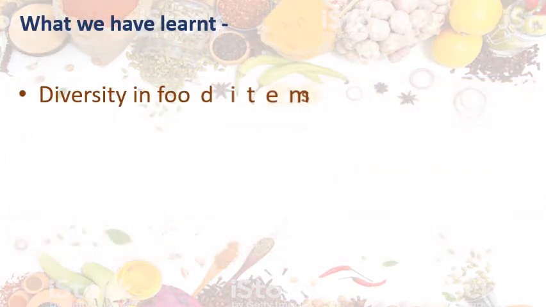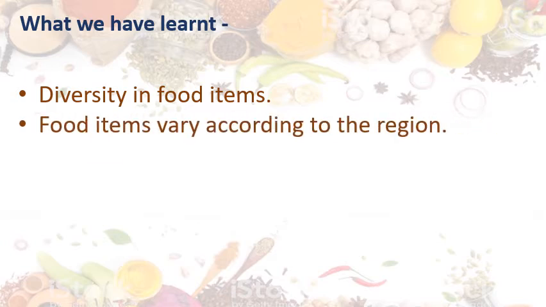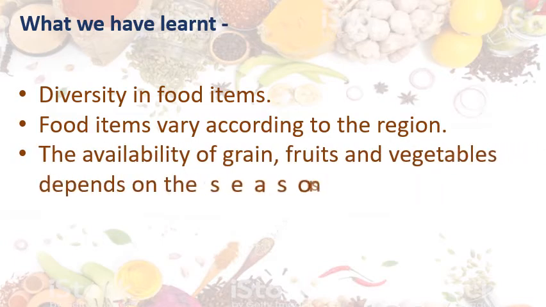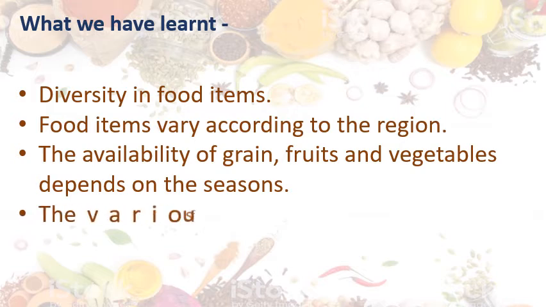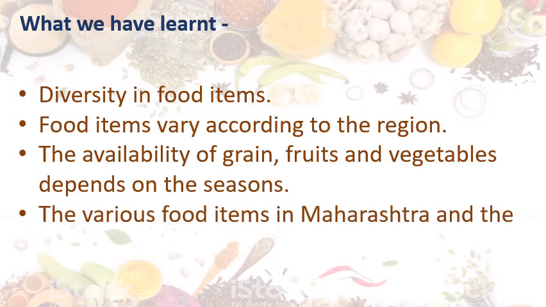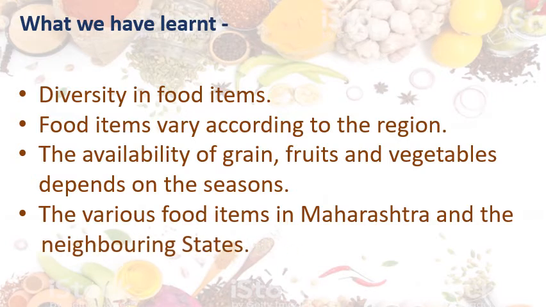What we have learned, we will go through. Diversity in food items. Food items vary according to the region. You know that. The availability of grain, fruits and vegetables depends on the seasons. Means we don't get all the fruits and all types of vegetables throughout the year. They are seasonal. The various food items in Maharashtra and the neighboring states. We saw the meal plates of different states.